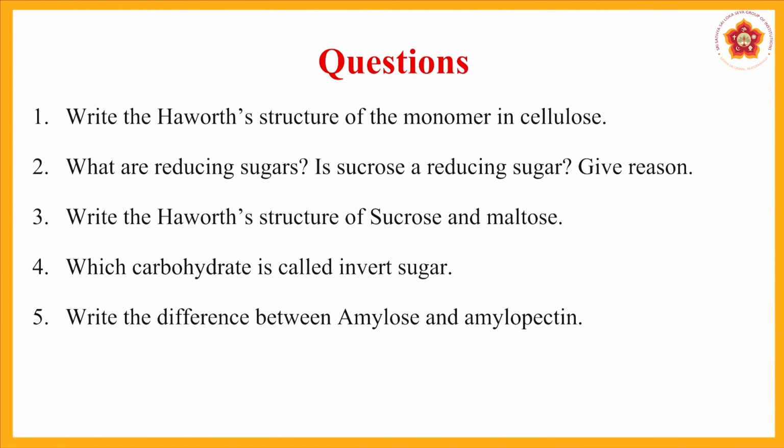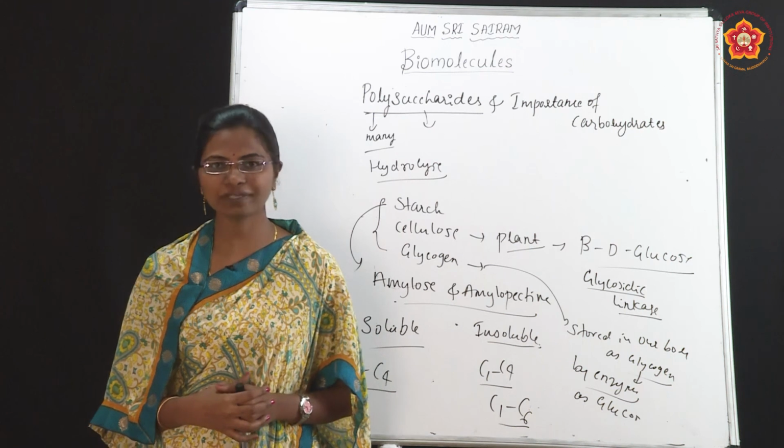The fourth question is: which carbohydrate is called invert sugar. You have to find out which one is called invert sugar. And write the difference between amylose and amylopectin. These are the 5 questions. All of you write the answers for those 5 questions.